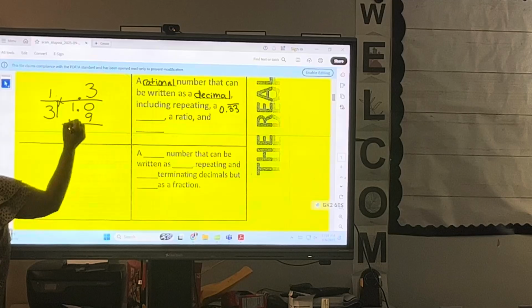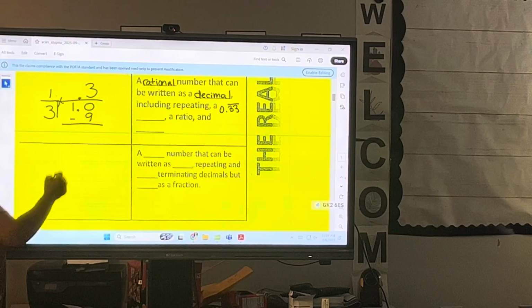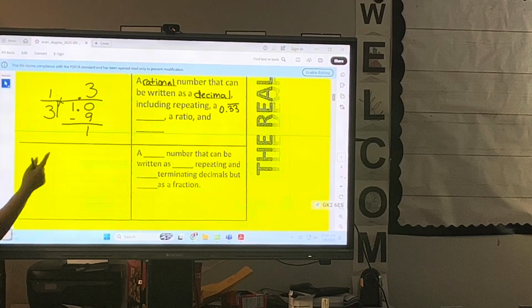Okay, so 3 times 3 is what number? 9. Everybody paying attention? You don't have to write it, but you can. 10 take away 9 is 1. And then I have a remainder, and my goal is to get the decimal, so I have to add another 0 and bring it down.